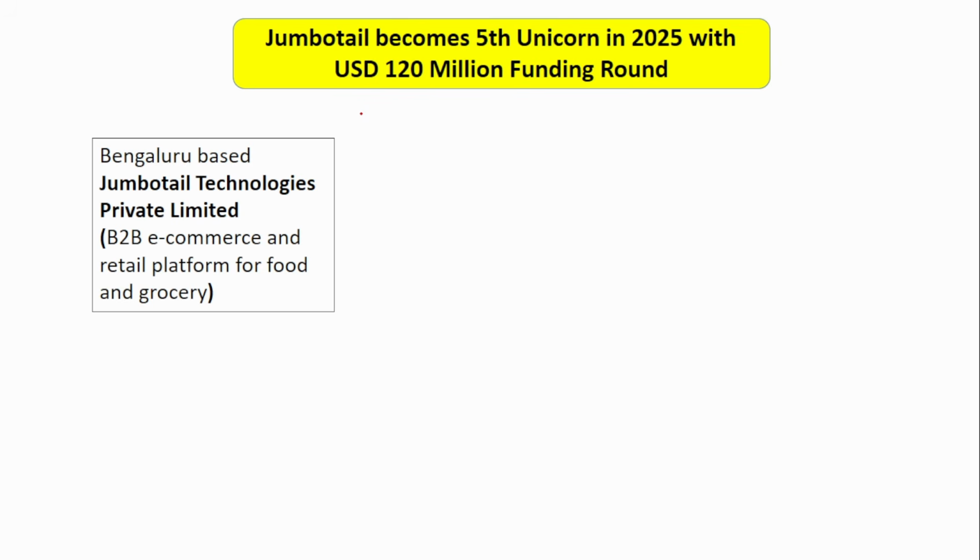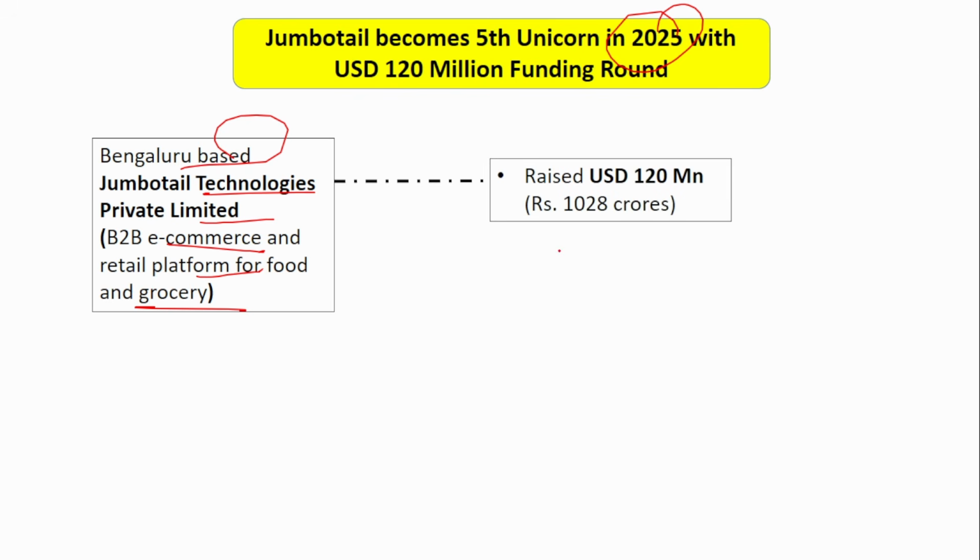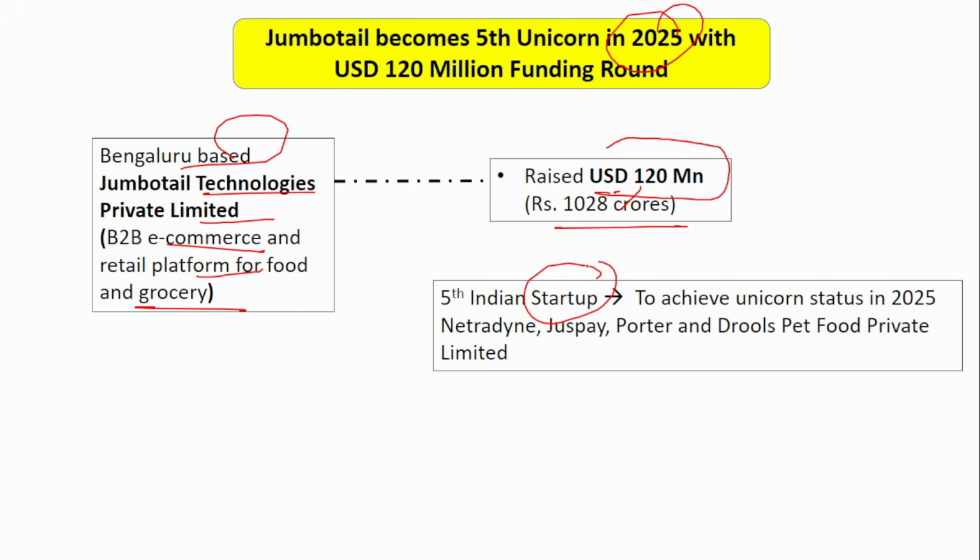The next news is Bengaluru based Jumbo Tail Technologies Private Limited. It is an e-commerce and retail platform for food and groceries. This has become the 5th unicorn in 2025 in India. It has raised around $120 million, that is around 1028 crores, and now it has become the 5th Indian startup to join this unicorn status.